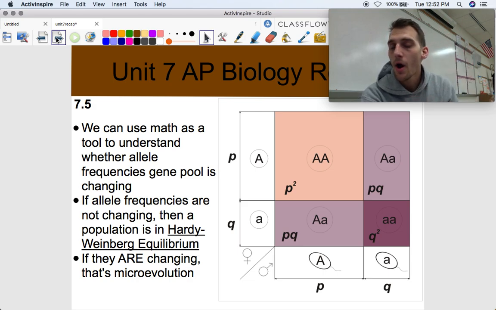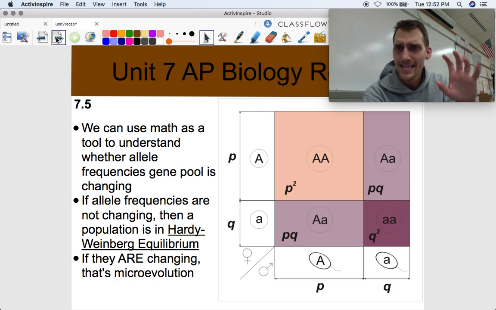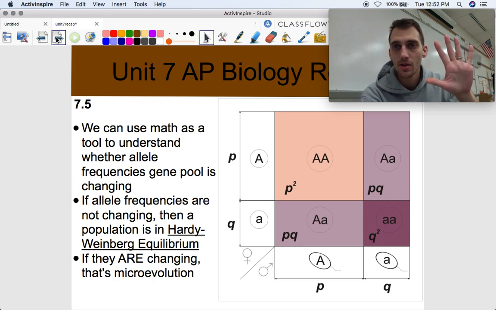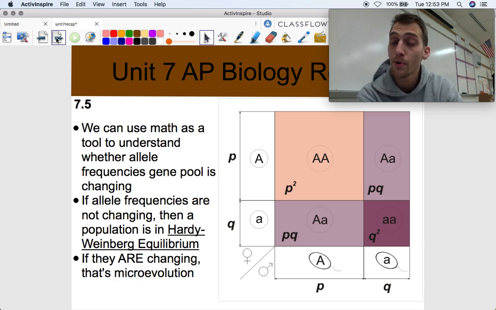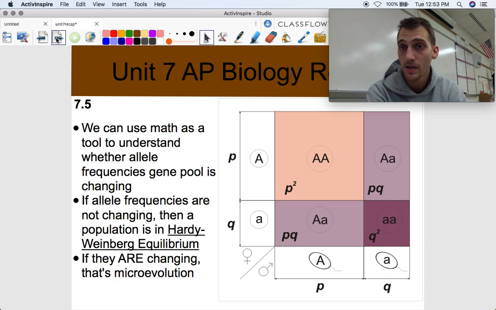Now we're going to apply some math to see whether a population is undergoing these five changes or if it's not. We can use math as a tool to understand whether allele frequencies in a gene pool are changing, kind of like how we used math in a chi-square analysis to determine whether our predictions about a genetic cross were right.